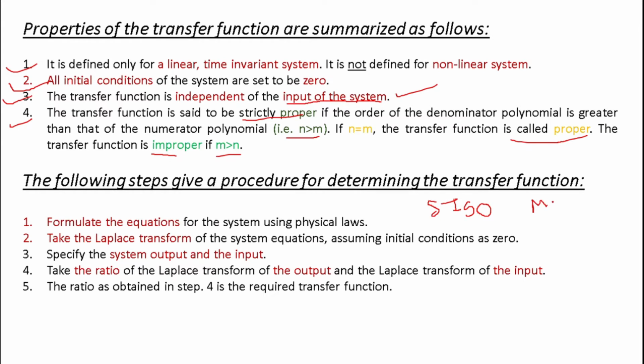Sometimes you see this kind of system, that is MIMO, that is multiple input, multiple output. In that case the transfer function will be found out in a different way. You have to use the principle of superposition. Okay, sometimes you find MISO or SIMO kind of system also. So all these things we are going to understand as far as the transfer function is concerned.